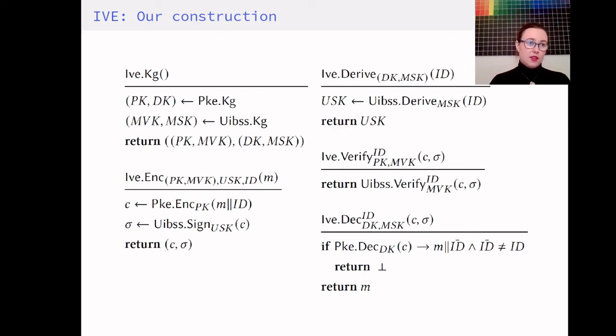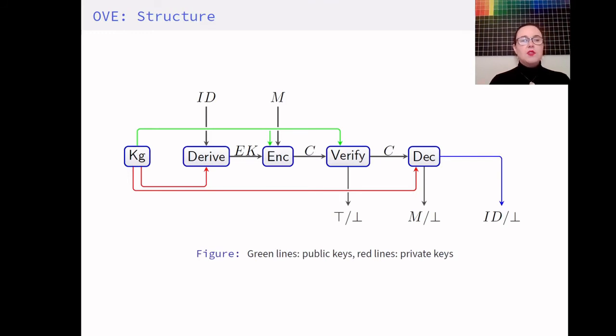And that covers IVE, and we can move on to OVE, which has a similar structure as IVE. So there's a key generation, derivation, encryption, verification, and decryption here as well. Though note that the identity is here the output of the decryption key, not input. Another difference is that key generation outputs not one but two secret keys, an issuing key and a decryption key.